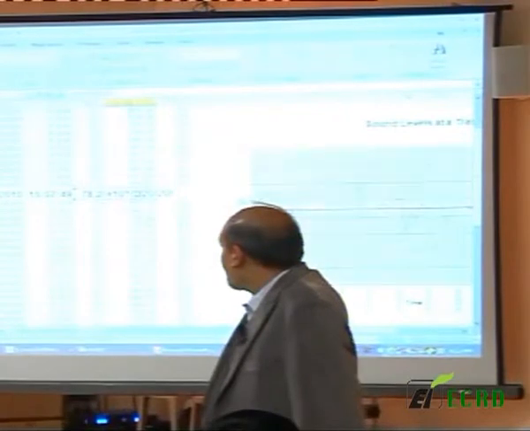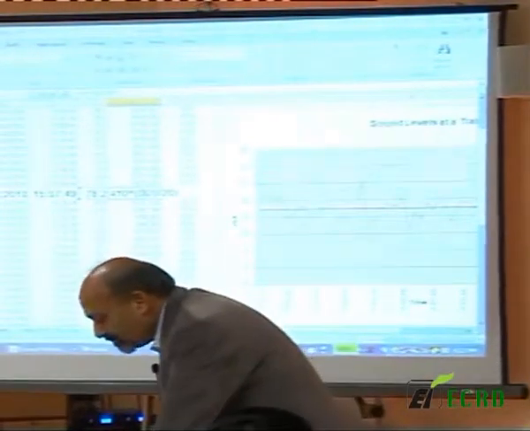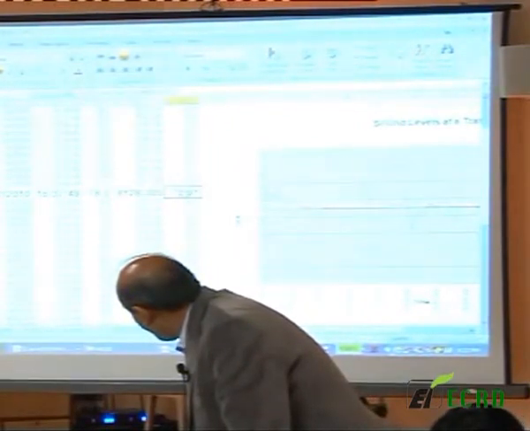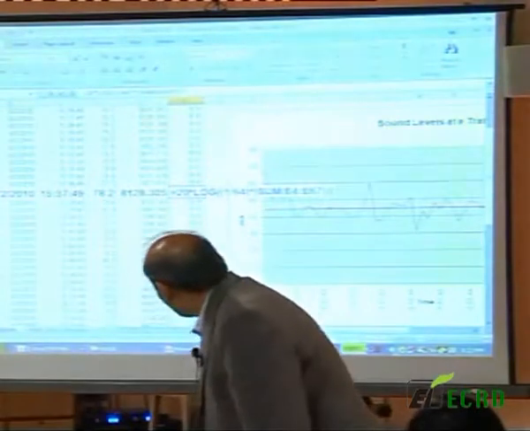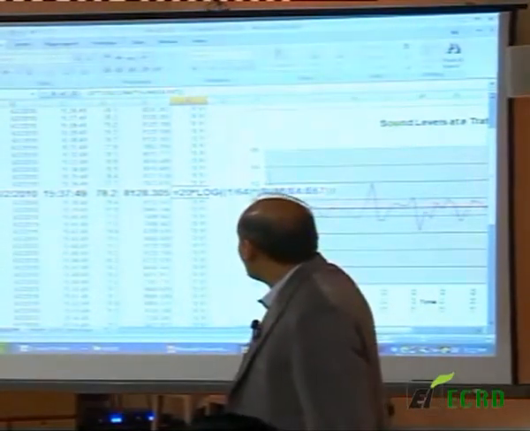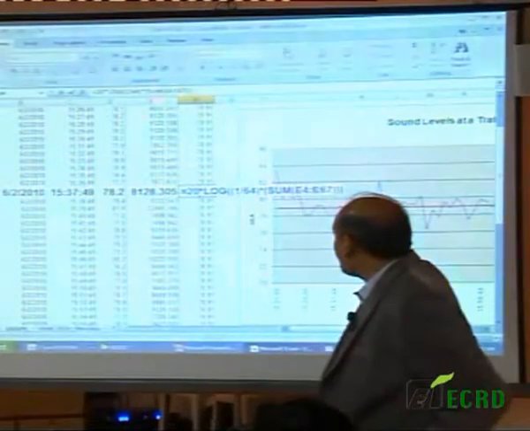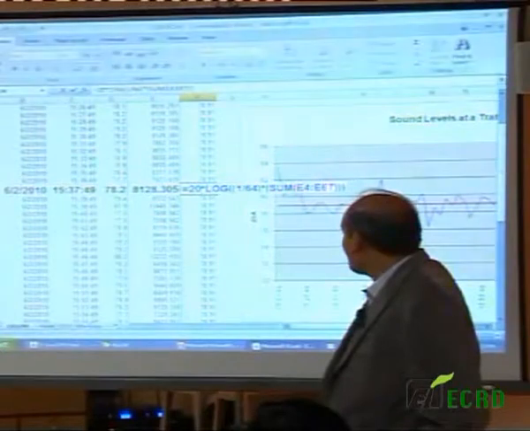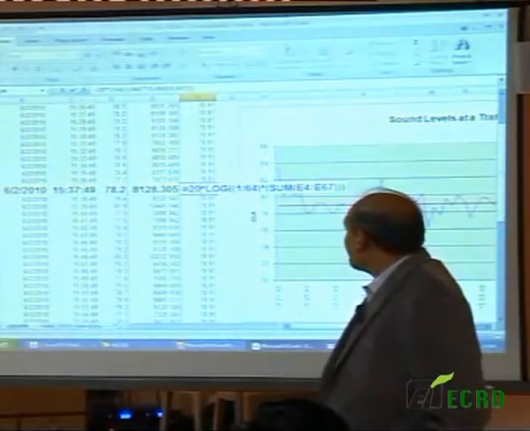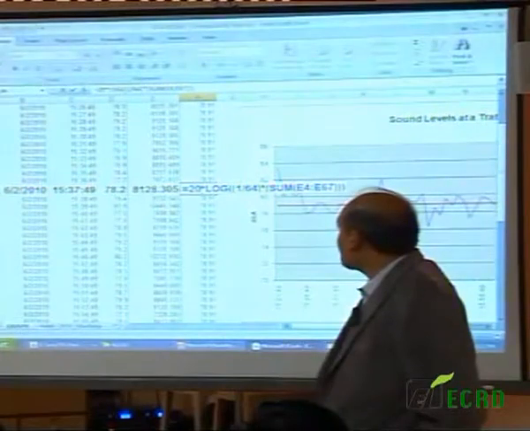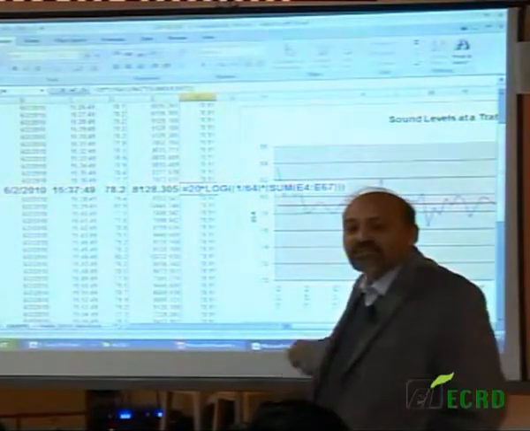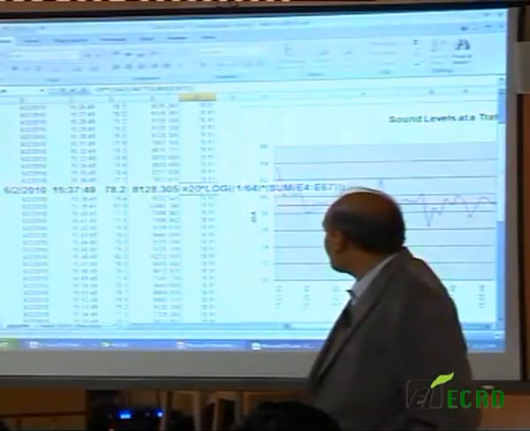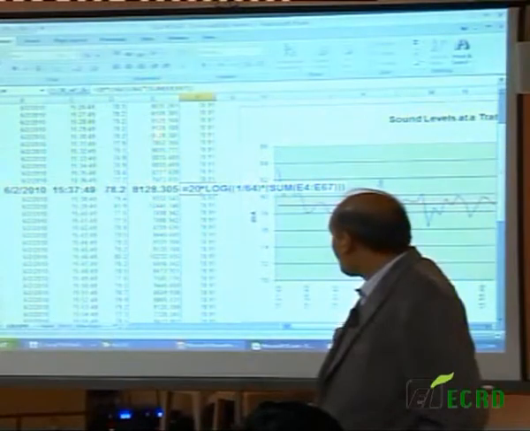And then after that, in the next column, this one here is just a summation first. You can see that formula is upstairs here also, but you can also see it here. We've summed this entire column, taken the addition of all of that, sum E4 to E67, and then we've divided by the number of readings. In this case it is 64 readings. It was a shorter set so that I can show it to you easily. So we've divided by the number of readings, so that becomes the average for this set of numbers.